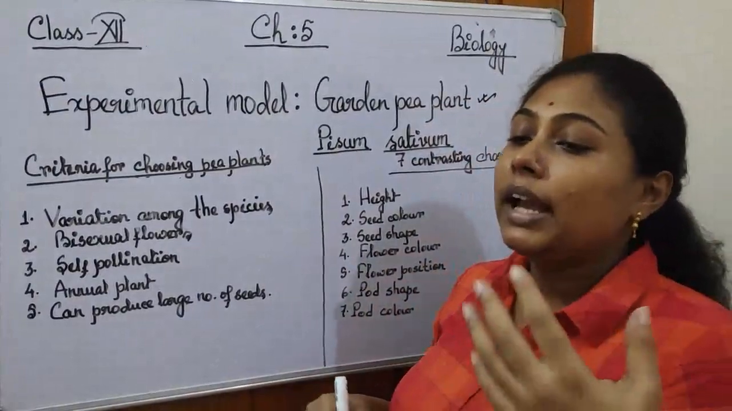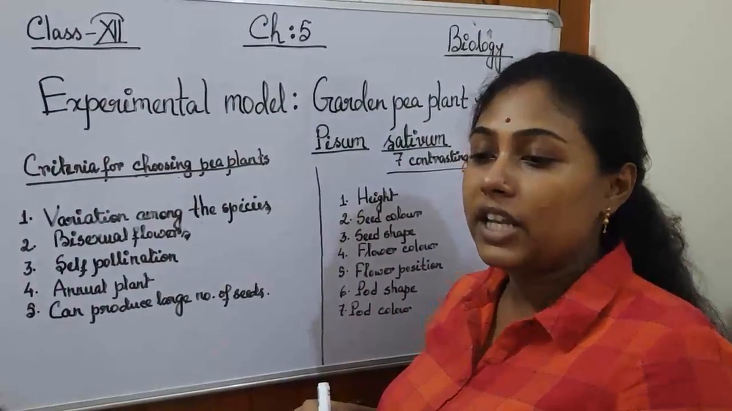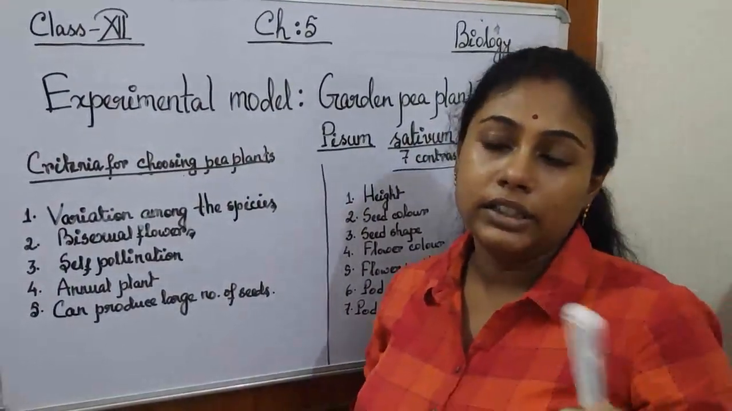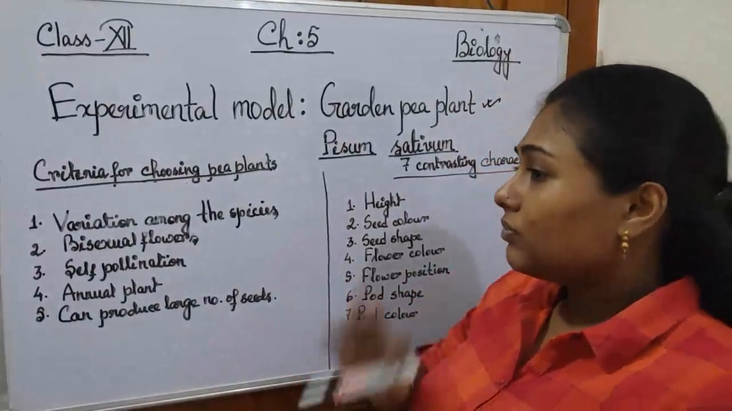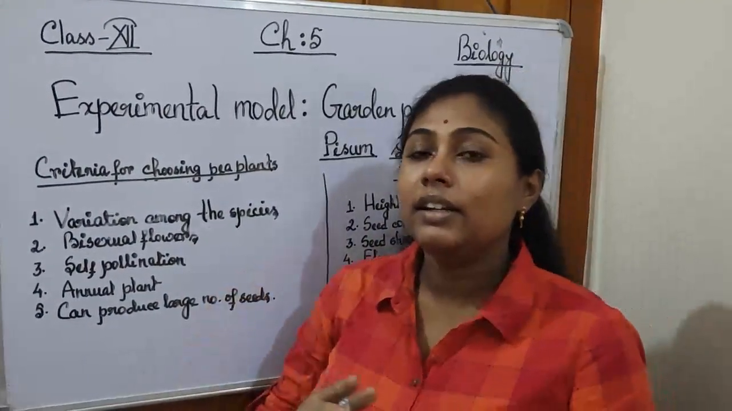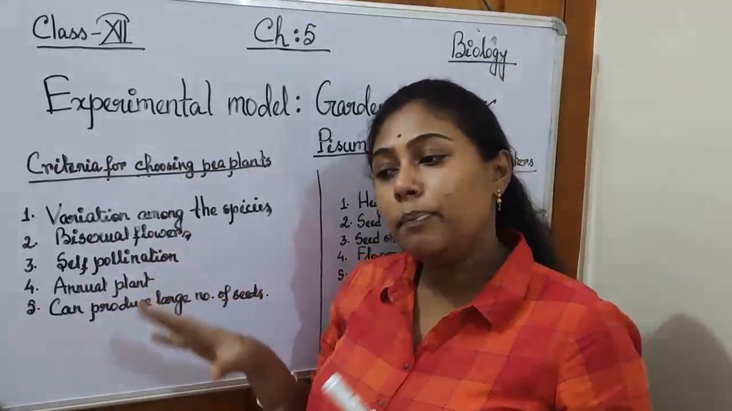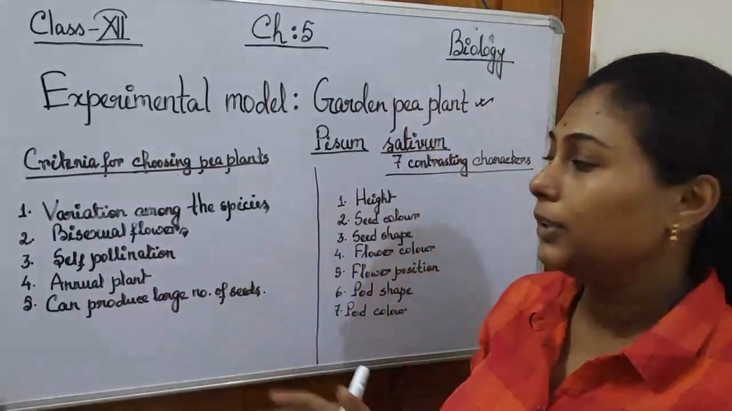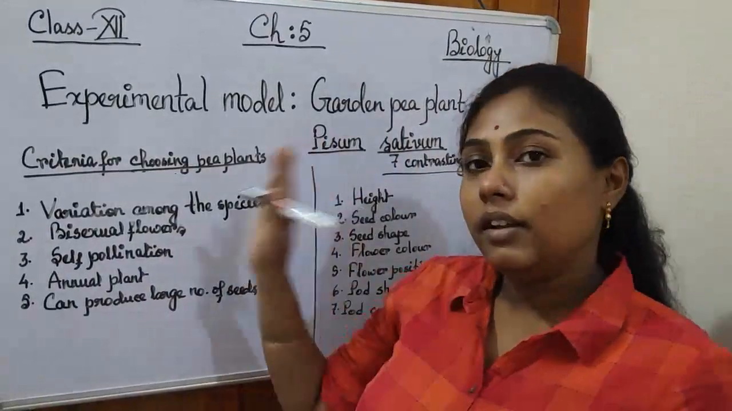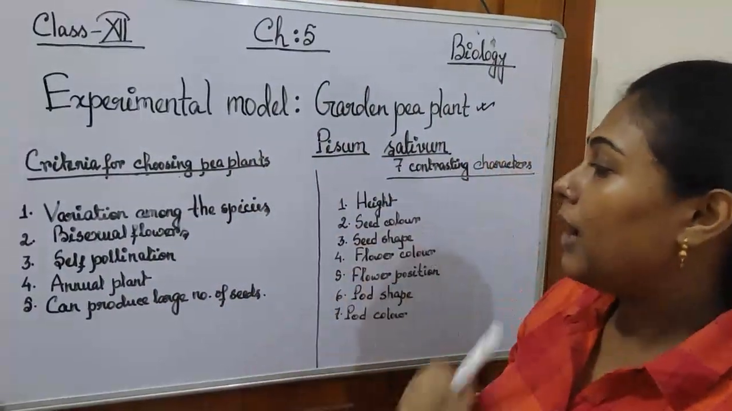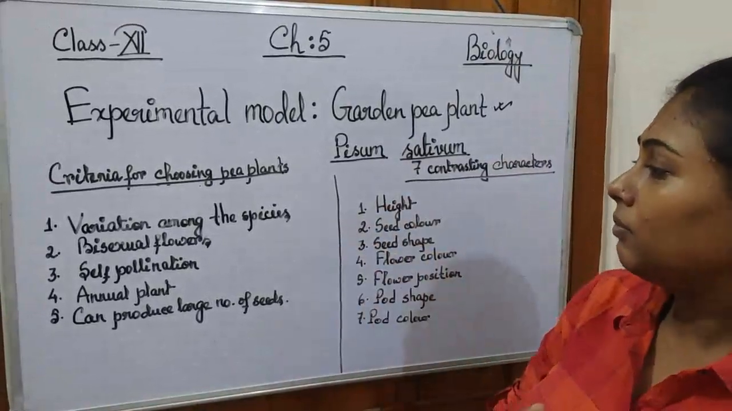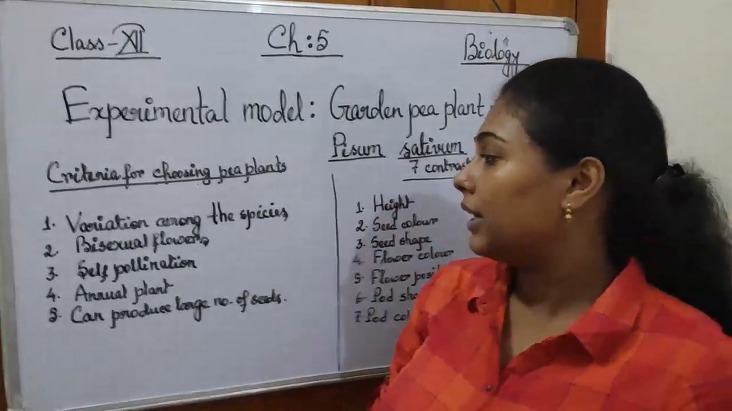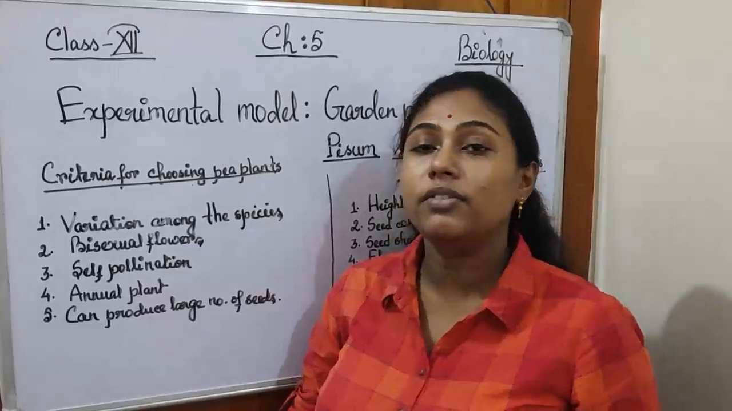Then we can have the variation in seeds, in the seed shape as well as in its color. Okay, so these are the variations that he was getting in the pea plant only, not in the other plants. So that is why this criterion came out positive. Then another important criterion that Pisum sativum had is the bisexual flower.